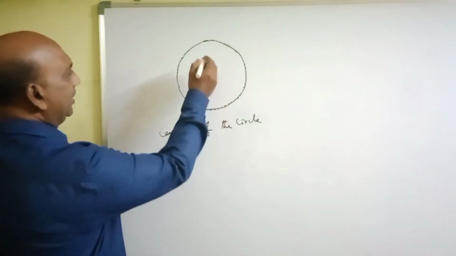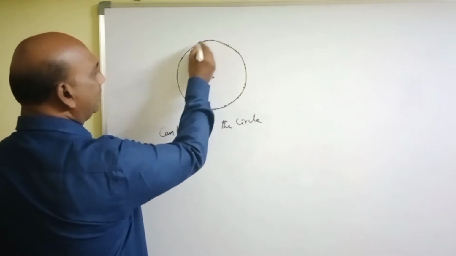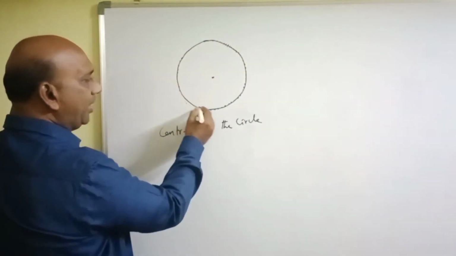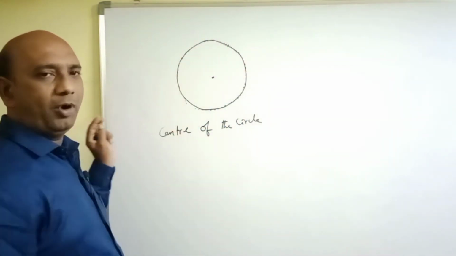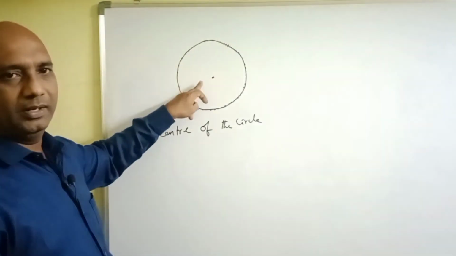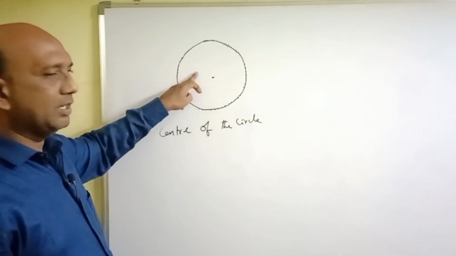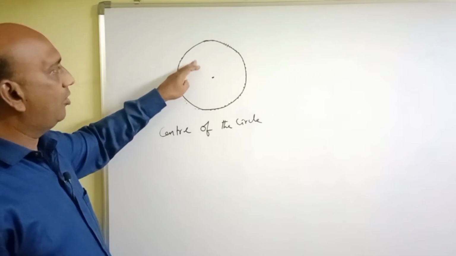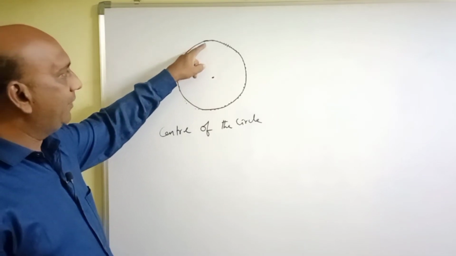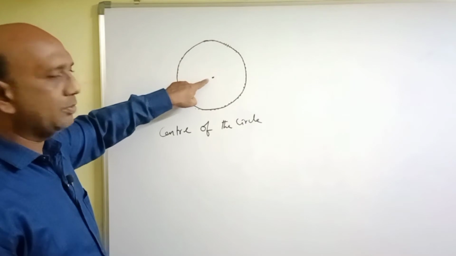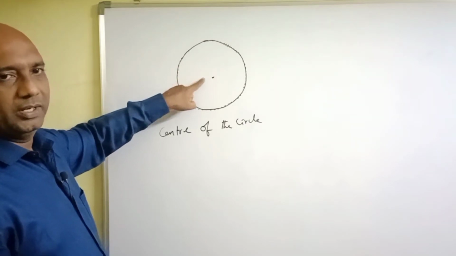See here, let us take a point on this circle. The continuous pattern of infinite number of points is called a circle. That means the definition of a circle is: a continuous pattern of points which are at a fixed distance from a fixed point is called a circle.